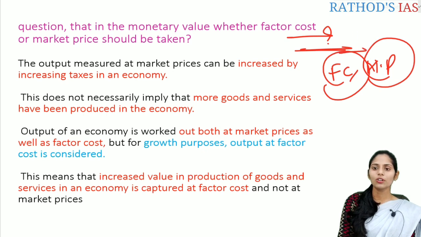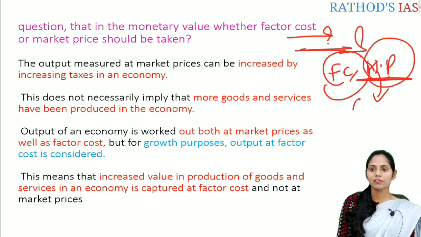Whenever we are talking about output, it is measured at market price. But whenever we take market price into account, it may be increased by increases in taxes. For example, the government may add surcharges or extra additional charges and also cess, for example COVID cess and Krishi Kalyan cess, etc. Correct?